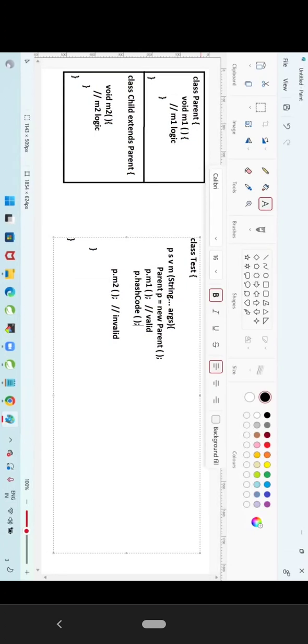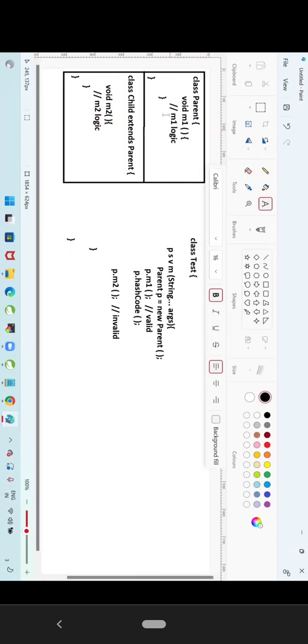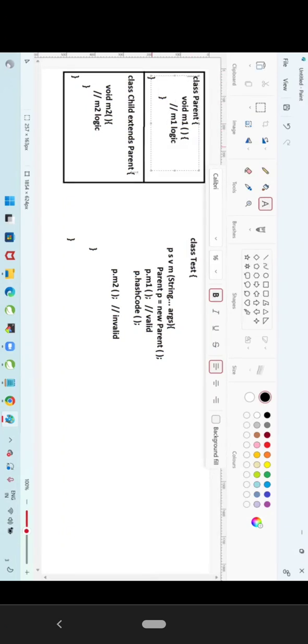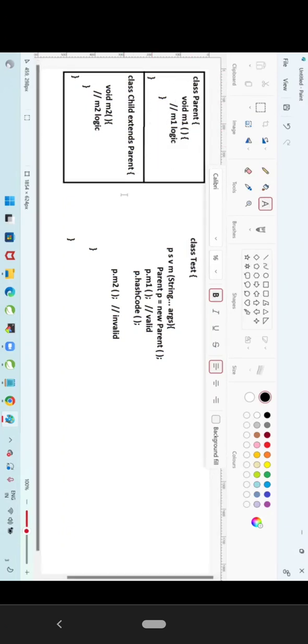When I execute P dot hashCode, first it will check what is P. P is a variable holding a parent object. It will go to the parent class. It will check, hey parent, do you have a hashCode method? Is the hashCode method available or not available? Not available. Will it throw the error?